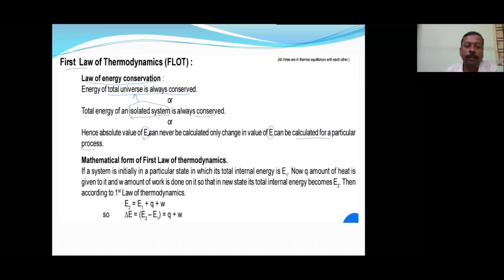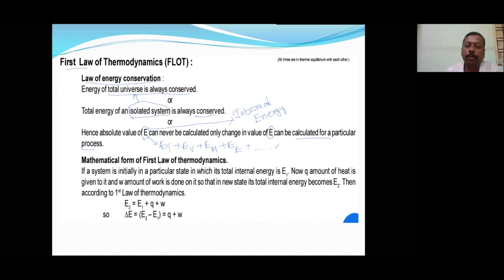Internal energy is actually many types of energies: translational energy, vibrational energy, mechanical energy, electrical energy, and so on.